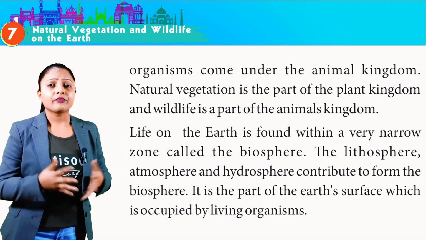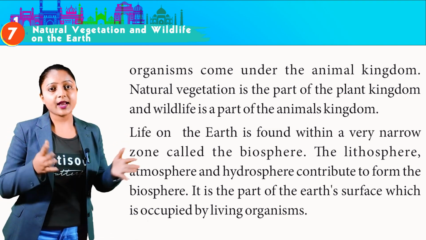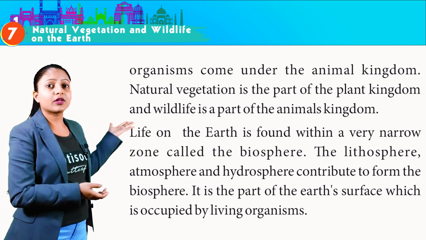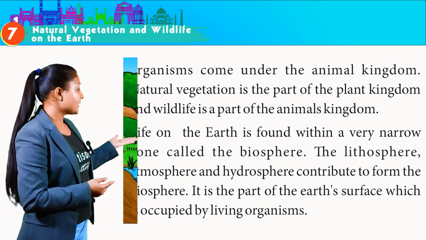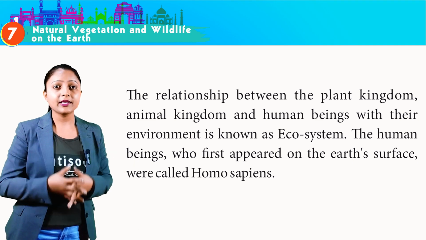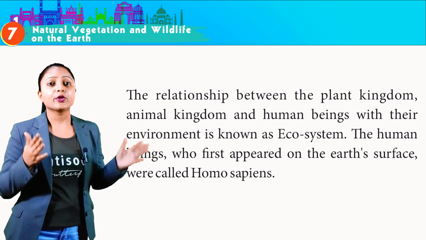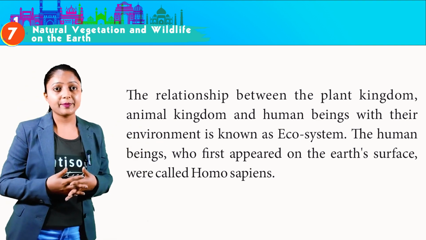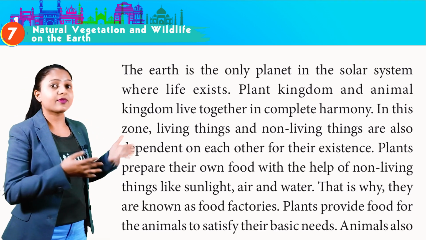Life on earth is found within a very narrow zone called the biosphere. The lithosphere, atmosphere and hydrosphere contribute to form the biosphere. It is the part of the earth's surface which is occupied by living organisms. This is the image of biosphere. The relationship between the plant kingdom, animal kingdom and human beings with their environment is known as ecosystem. The human beings who first appeared on the earth's surface were called Homo sapiens. The earth is the only planet in the solar system where life exists.